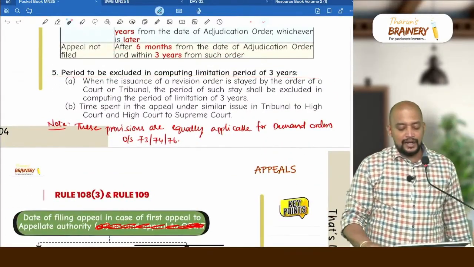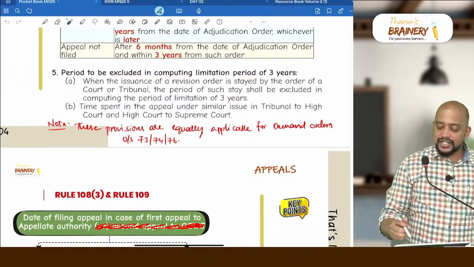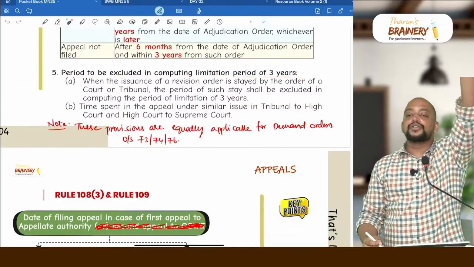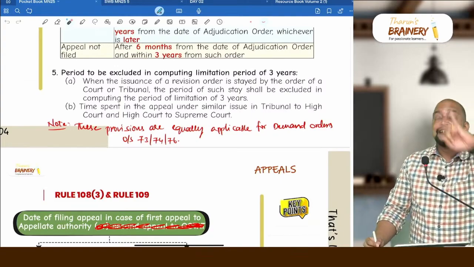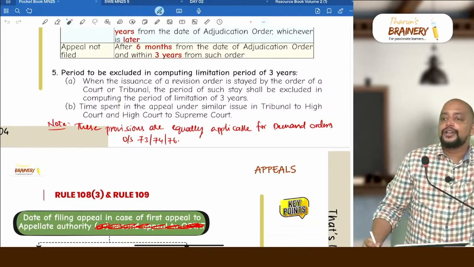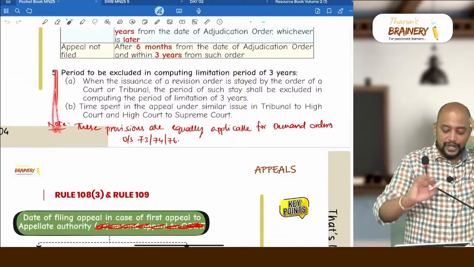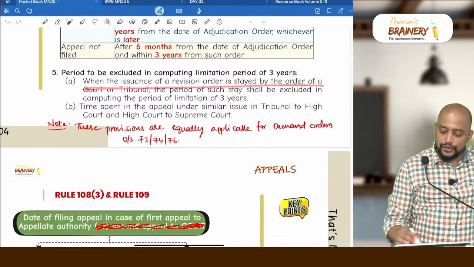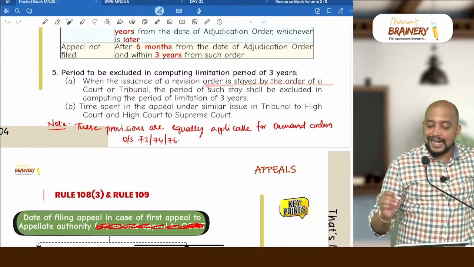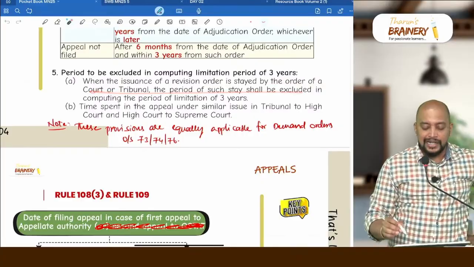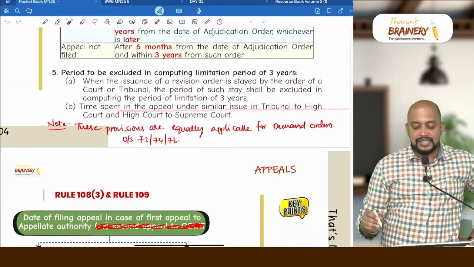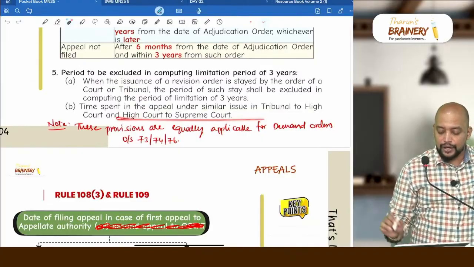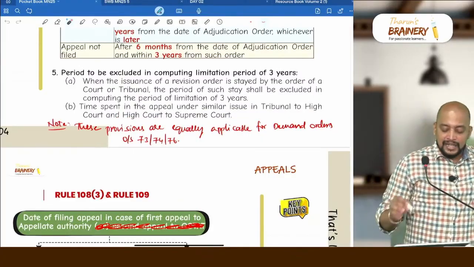Period to be excluded in computing the limitation period of 3 years. This is there even in adjudication order also. What is that? Stay granted. Don't consider that period. Similar issue pending in court. Don't consider this period. These 2 points are the same. So when the issuance of the revision order is stayed by order of a court or tribunal, that should not be taken in computing 3 years. Time spent in appeal under similar issue in tribunal, high court, or supreme court should not be taken. So write this.